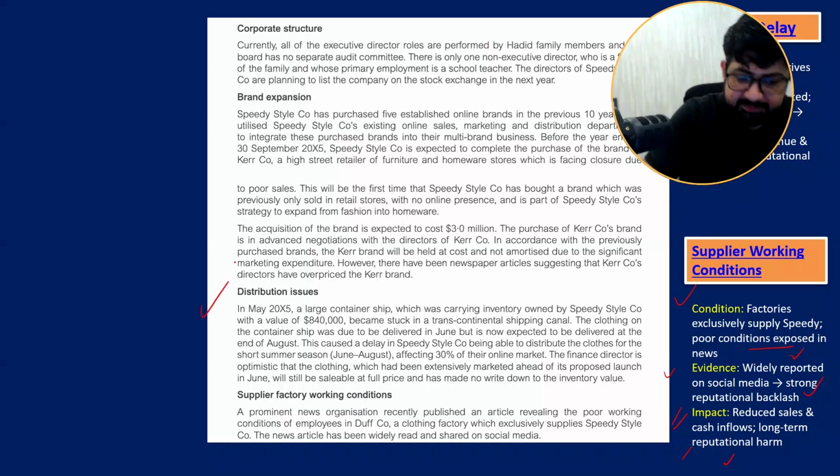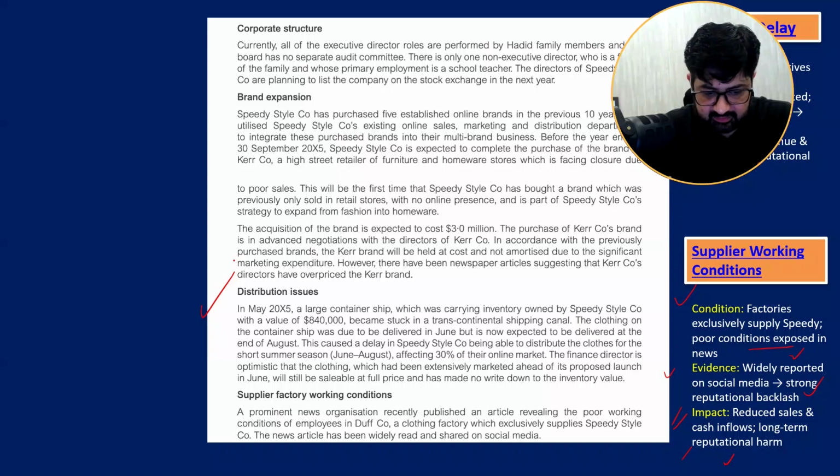Now, this shipping delay matter. In May 20x5, a large container ship which was carrying inventory owned by Speedy Style with a value of 847 became stuck in a transcontinental shipping canal. The clothing on the container ship was due to be delivered in June but is now expected to be delivered at the end of August.